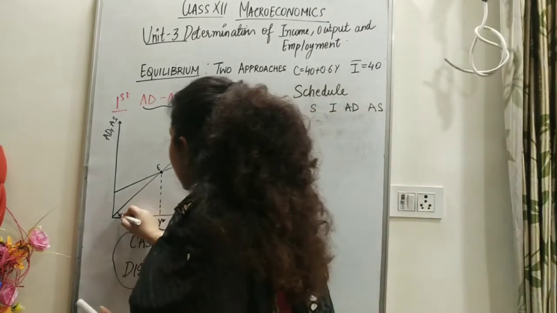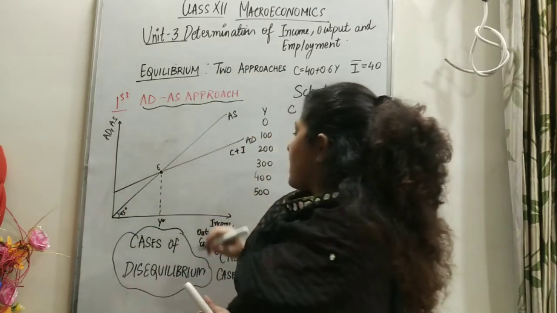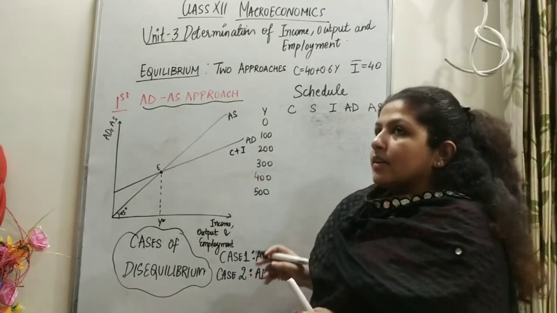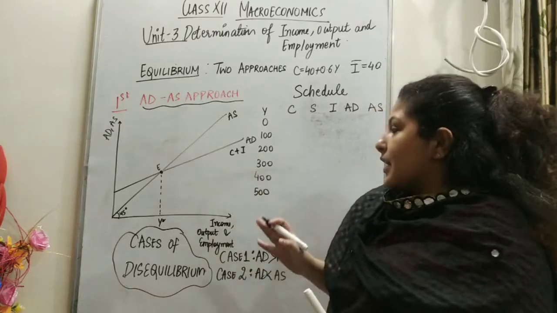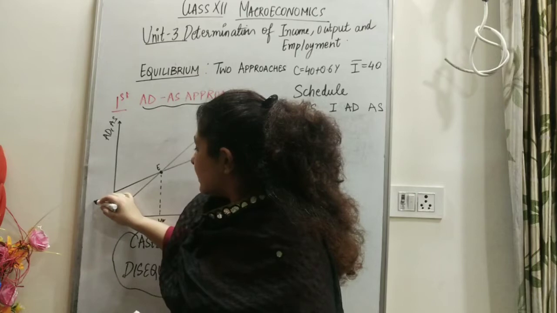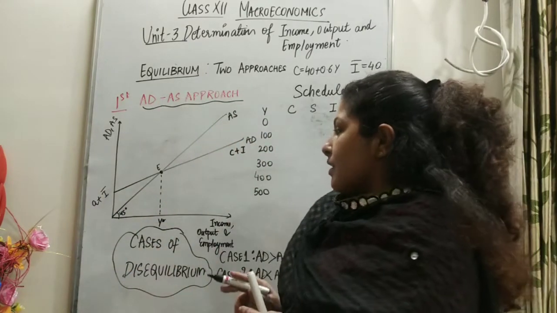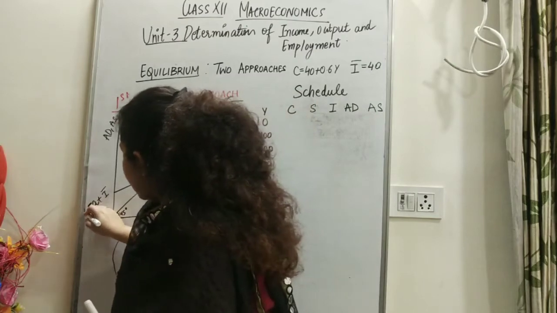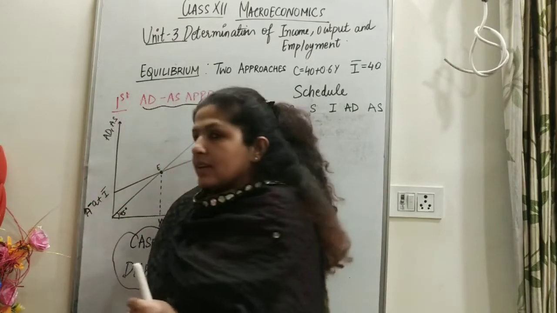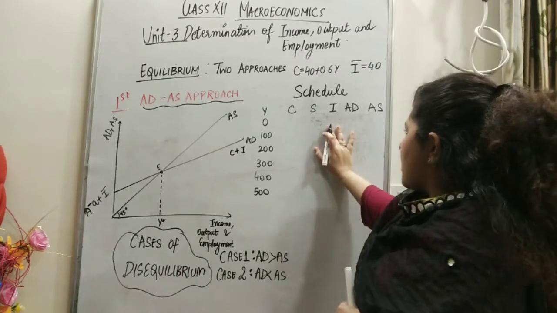AS is a 45-degree line and AD is C plus I. We add up C and I, and we get aggregate demand as an upward sloping line starting from point A plus I bar, having two components here. We can denote it as capital A, small a plus I bar. So let's first understand from the schedule.